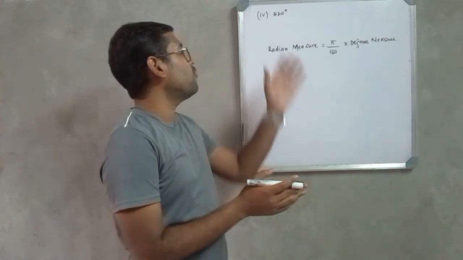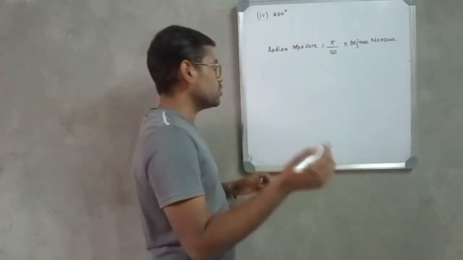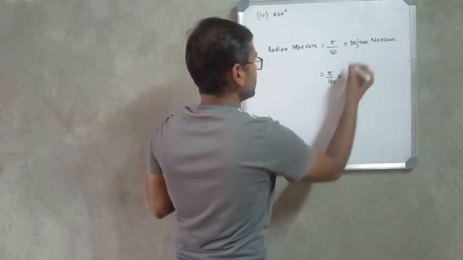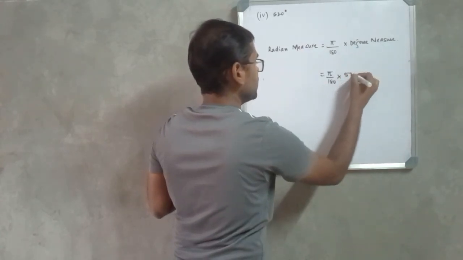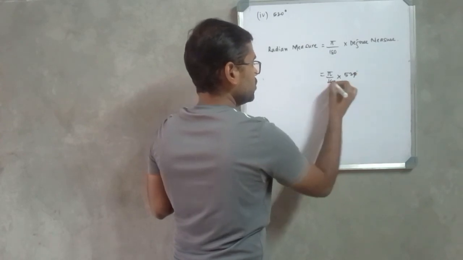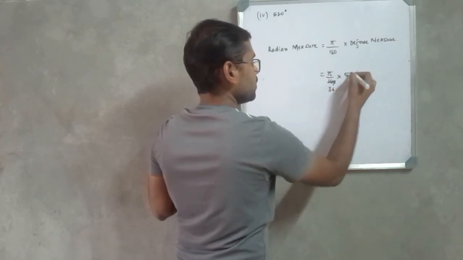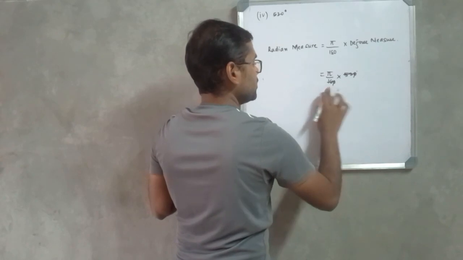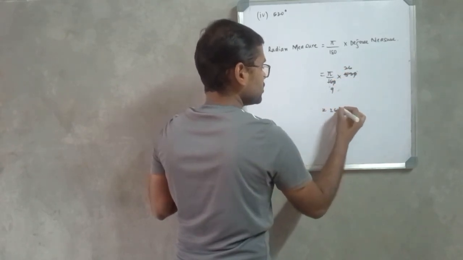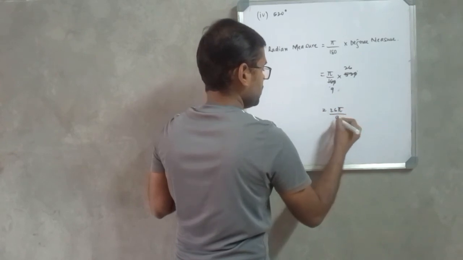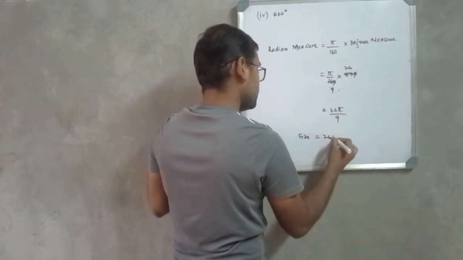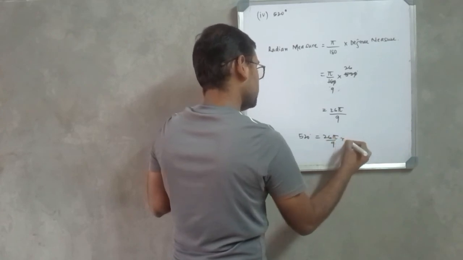Guys, finally we have 520 degrees. Again, let us use the same formula, which will be pi by 180 degrees into the degree measure, that is 520 degrees. And now cancelling 0 and 0, 2 nines are 18, 2 twos are 26, it will be equal to 26 pi by 9. So 520 degrees is equal to 26 pi by 9 radians.